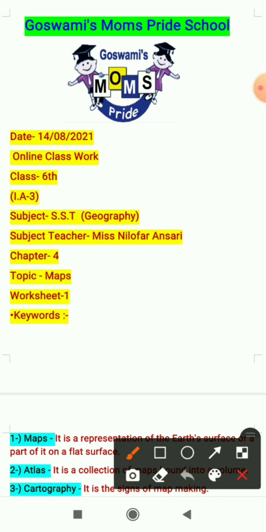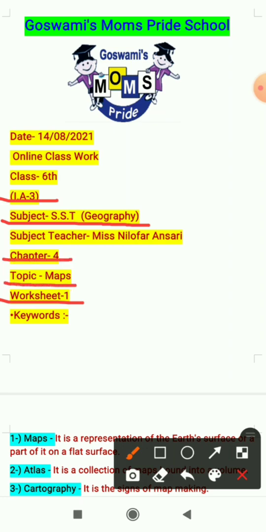So, from today, we are starting the syllabus of internal assignment 3. Our subject is SST, and in SST, this time we are starting the syllabus with geography. In today's worksheet, I will explain you worksheet 1, which is related to chapter 4. Topic of the chapter is maps.